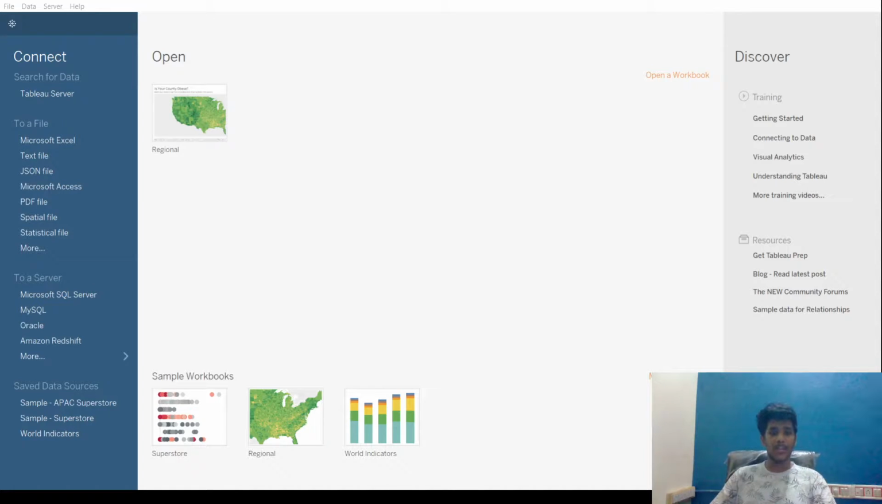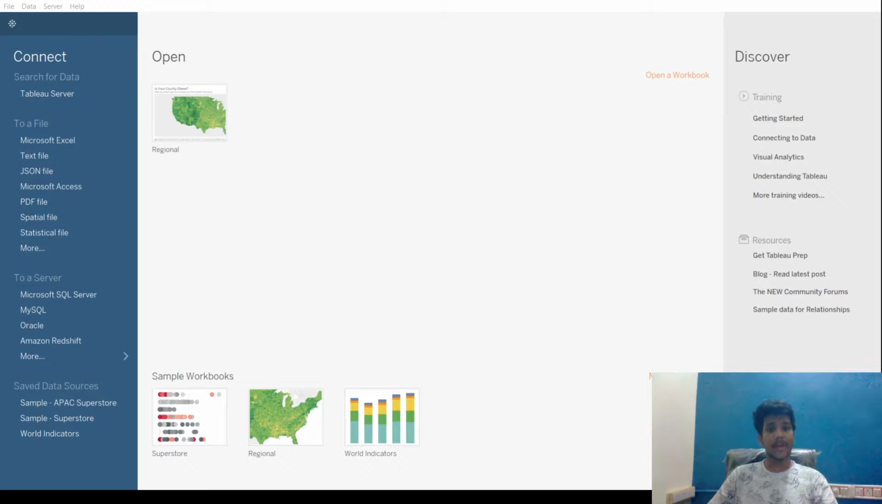And one more version is Tableau Desktop. Right now, the version I'm using is Tableau Desktop, and this is a trial version which expires in 14 days. In this version also, we cannot connect to the data servers, but we can use Tableau Online and we can save the data on our desktop.